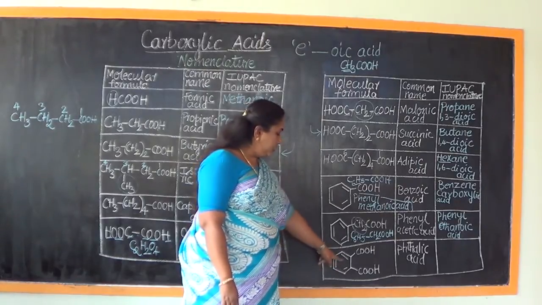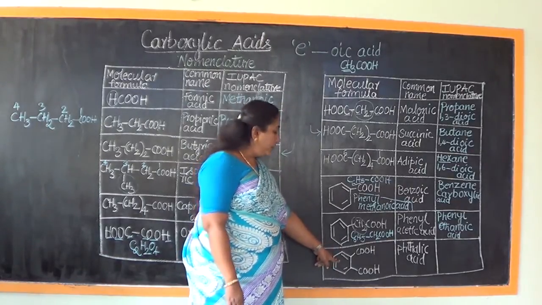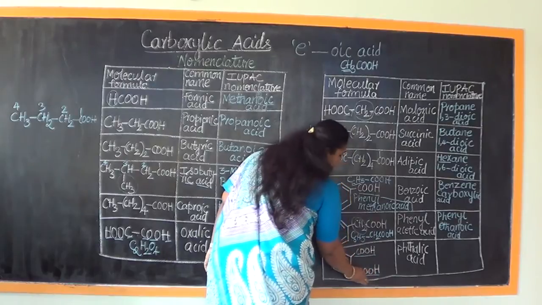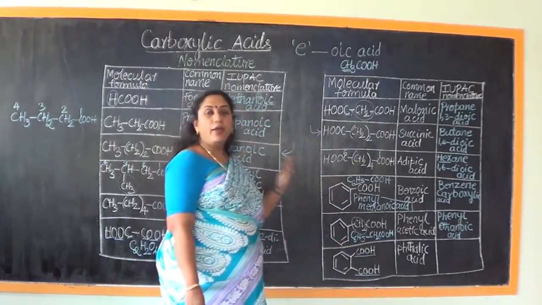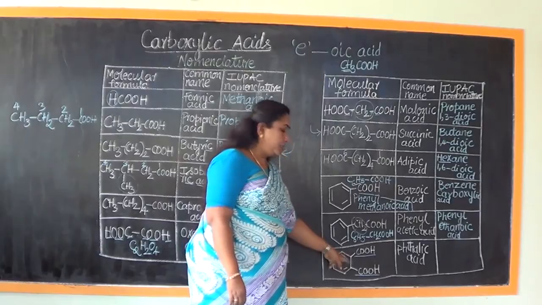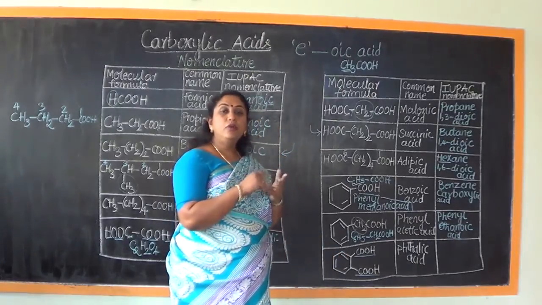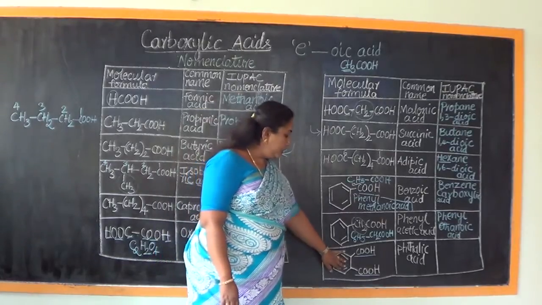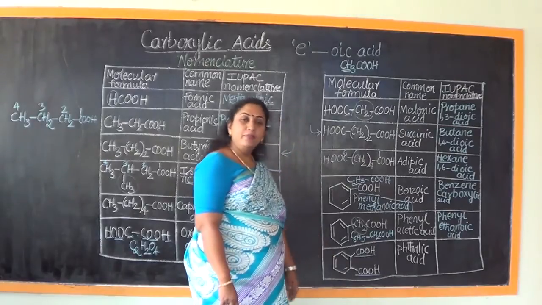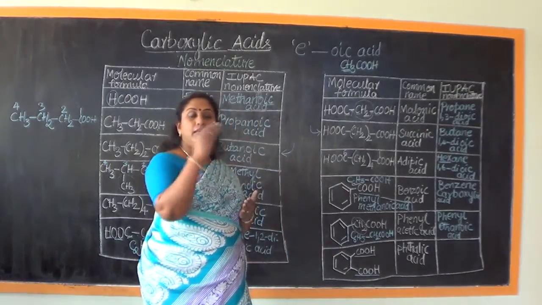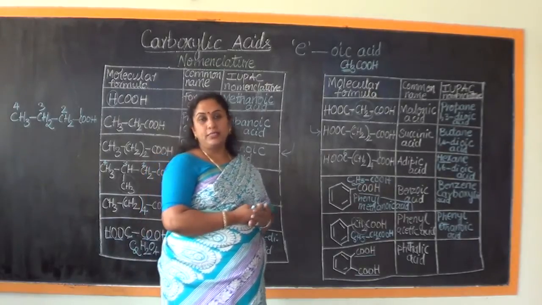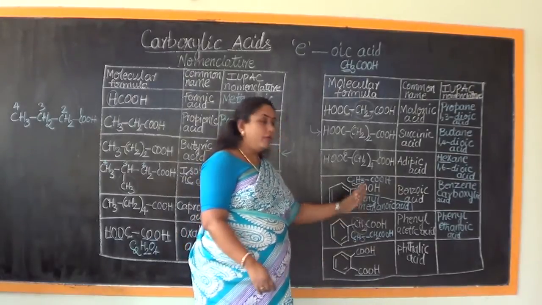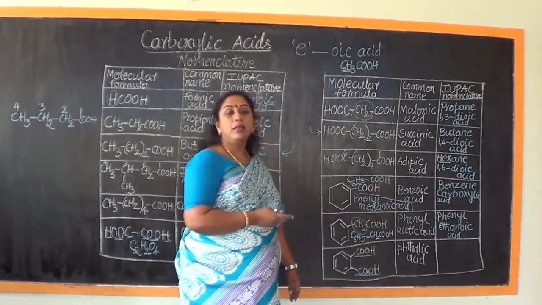Now you observe the last structure of our discussion. What do we see? We see a benzene ring. To the benzene ring, we observe the presence of 2 COOH in different positions. So there are 2 carboxylic acid groups linked to the benzene ring in different places. Wherever the carboxylic acid takes an attachment to the benzene ring, that carbon atom of the benzene ring should always be counted as the first carbon atom.